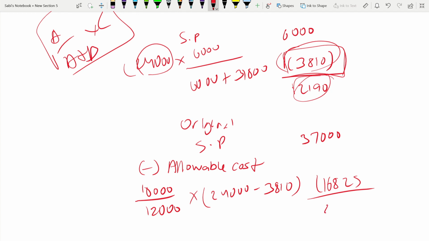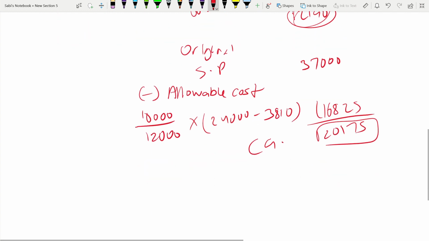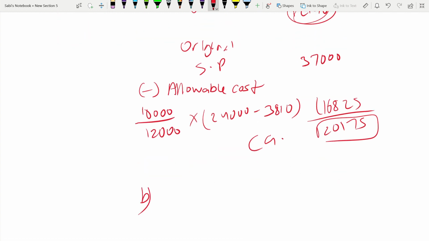So this is the chargeable gain, 2,175. This is the gain when we are selling the original shares, and this gain is when we are selling the rights nil paid. Please understand the difference. That is the gain on the sale of the rights nil paid, and this gain is on the sale of the shares later on.